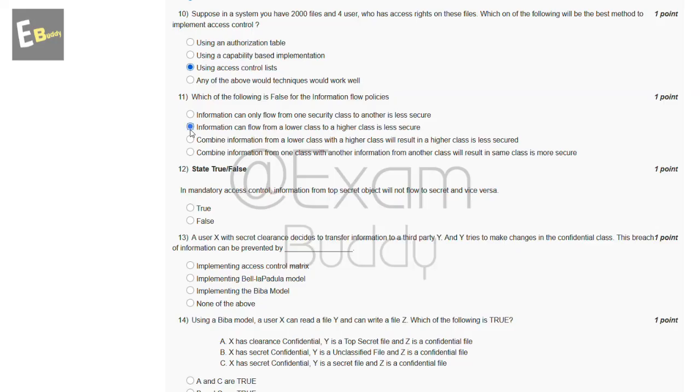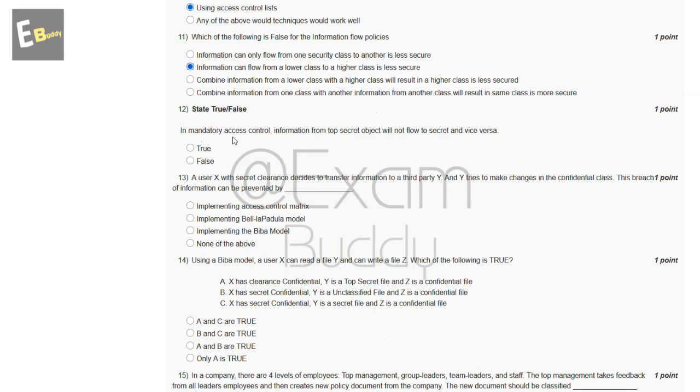Now the 12th question is, state true or false. In mandatory access control, information from a top secret object will not flow to secret and vice versa. True or false? So the answer of our 12th question is A, true.